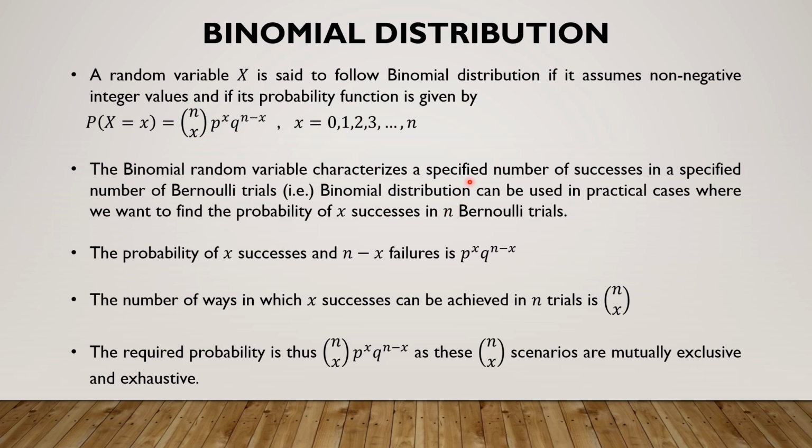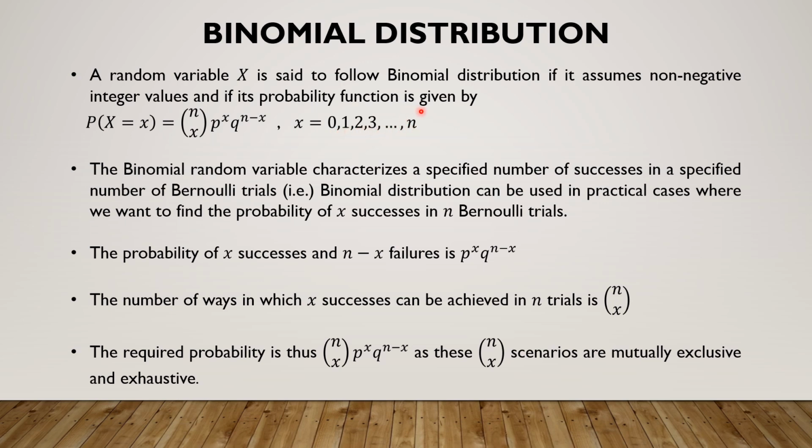It characterizes a specified number of successes in a specified number of Bernoulli trials. Wherever the success count and the trial count are known to us, we use the binomial random variable for such kind of problems. X represents the number of successes, which means small x is the values taken by capital X, which is 0, 1, 2, 3, and so on up to n.